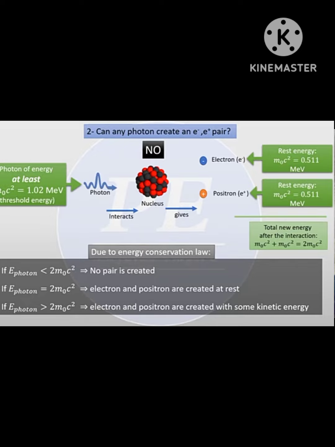So, the main question that arises is why this happens. Why does light, which has zero static mass, convert into an electron and positron pair, which have mass? The answer is that this happens when it strikes the heavy nucleus of any heavy atom. But the main reason is not the heavy nucleus.